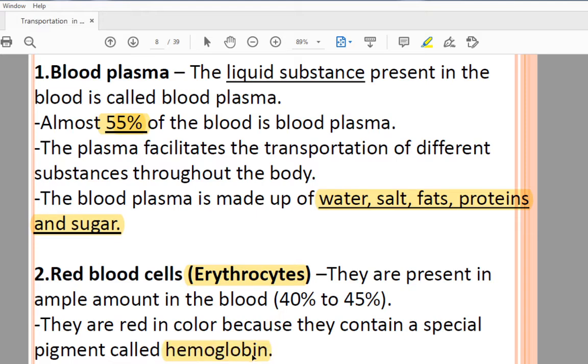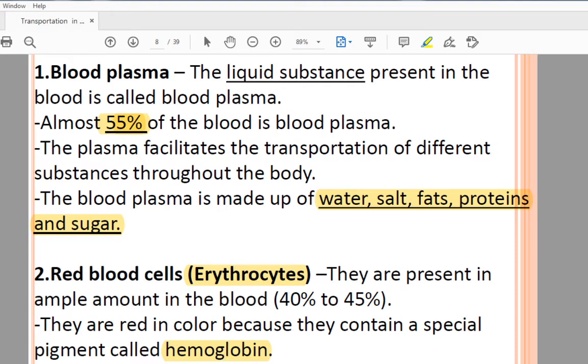Have you heard the word HB? Maybe in 5th standard the HB count is there. If you have a blood report, check your blood report. In the blood report your HB count is given, that is hemoglobin count, and it should be between 12 and 16. If your HB is less than 11 or 12, that is an abnormal condition. So your red blood cells contain hemoglobin, and because of the hemoglobin pigment, your blood is red in color.